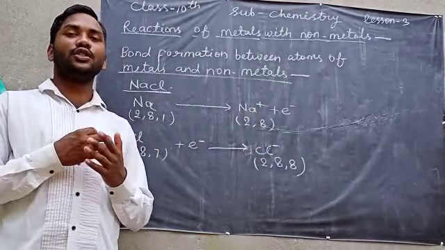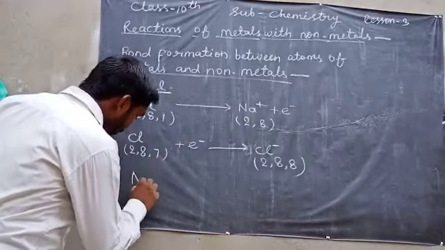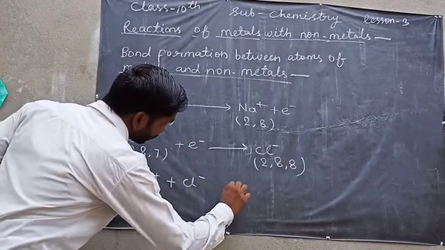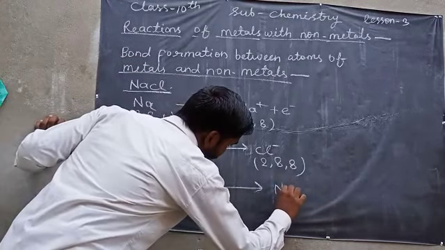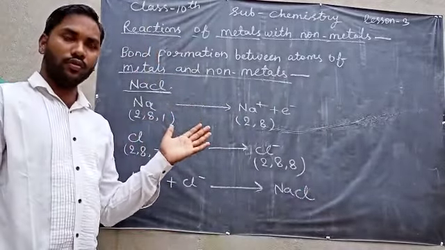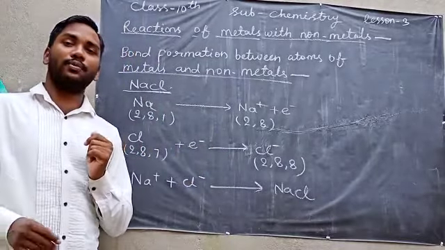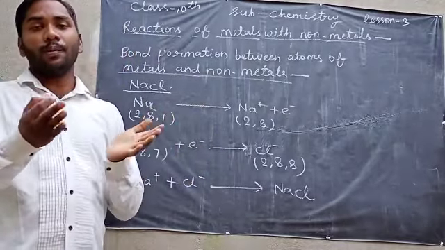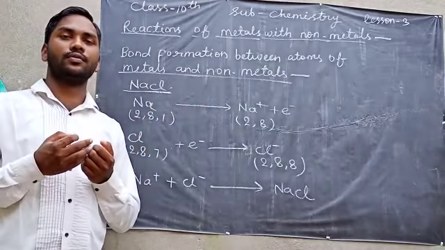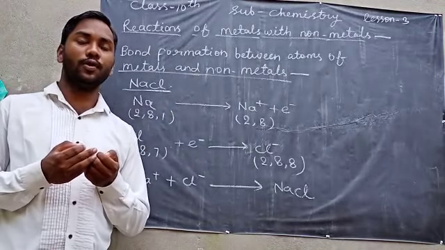Opposite ions attract each other. So this way the sodium positive ion and chloride negative ion form sodium chloride. This is the bond formation, and after bond formation they combine with each other and form an ionic compound.